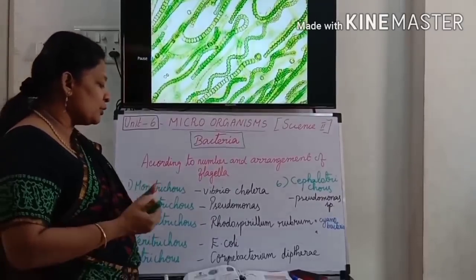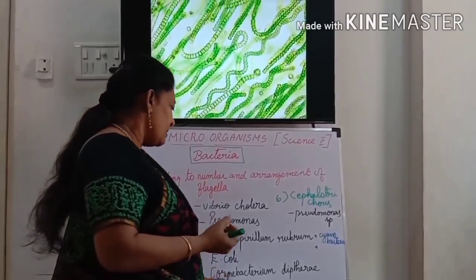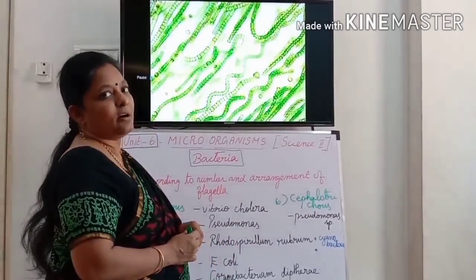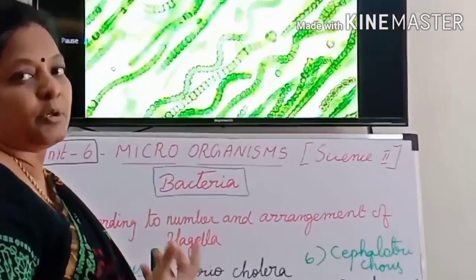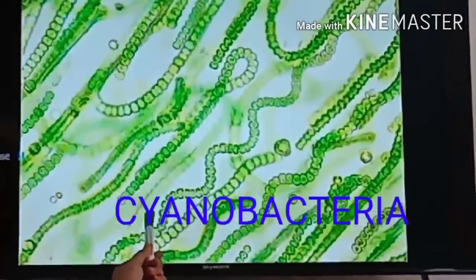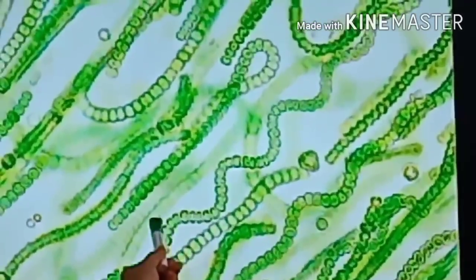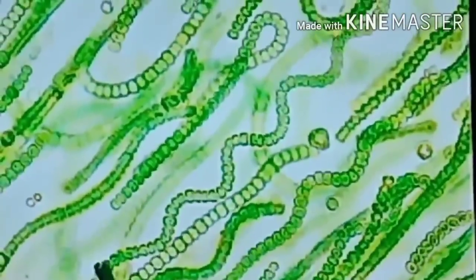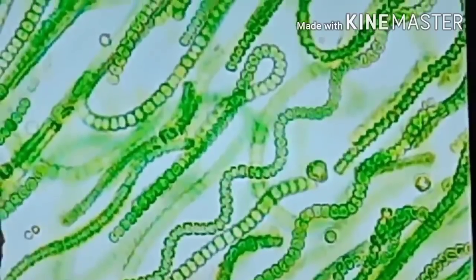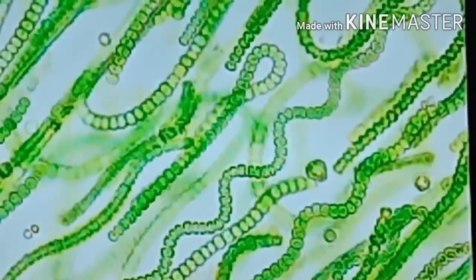Next, we are going to see some general types of bacteria. For example, some bacteria are like plants, they are able to produce food. They are called cyanobacteria. See, this is the cyanobacterium, cocci bacteria. It is arranged like a chain. Yes, this is the best example of photosynthetic bacteria.